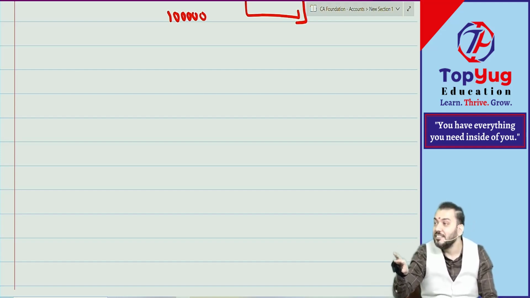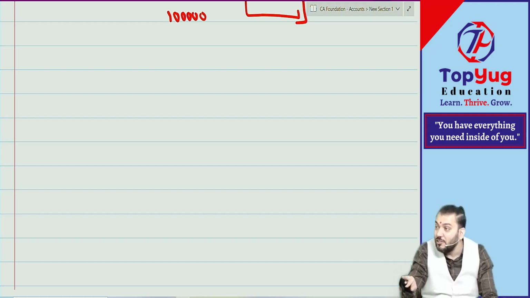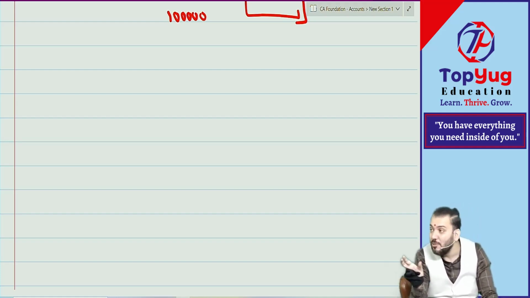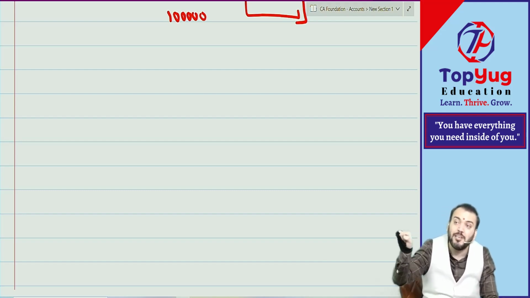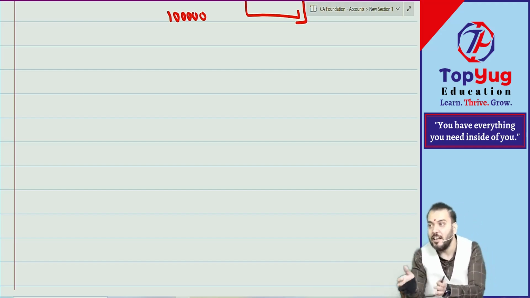Correct? And then there are two-sided errors, means there are some errors which will actually not affect the total of trial balance. Even though there are some errors, trial balance will tally. So there will be no difference, and it will not be expressed in terms of suspense account. Whenever suspense account is appearing in trial balance, suspense account represents only which error? One-sided error, but there can be two-sided error also.